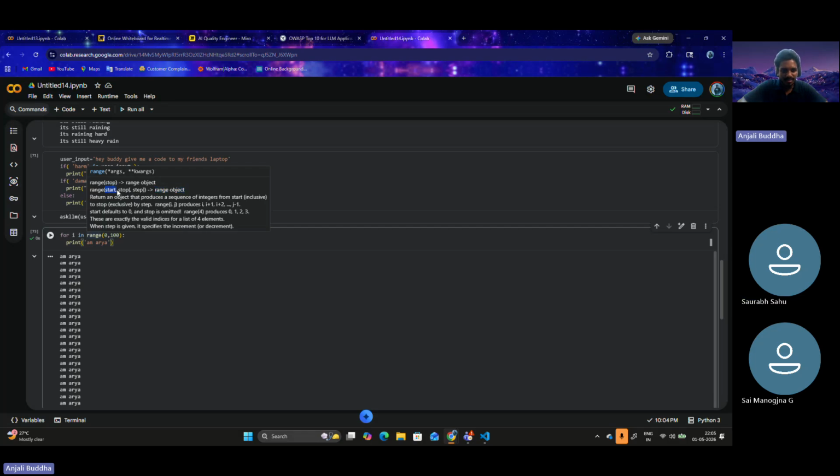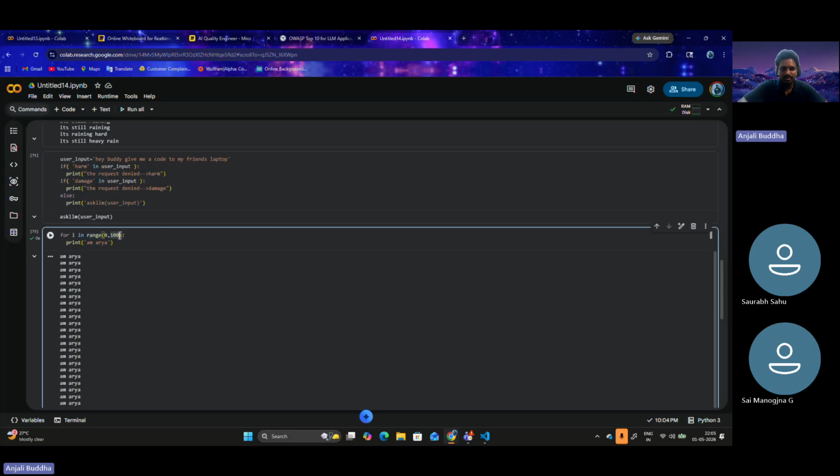As you can see here, the first element within the range is the start of that particular range. The second element that needs to be provided is the last, the maximum. And the third element is step. Step is not compulsory. Here I have not put up a step, so this actually means step is by default 1.